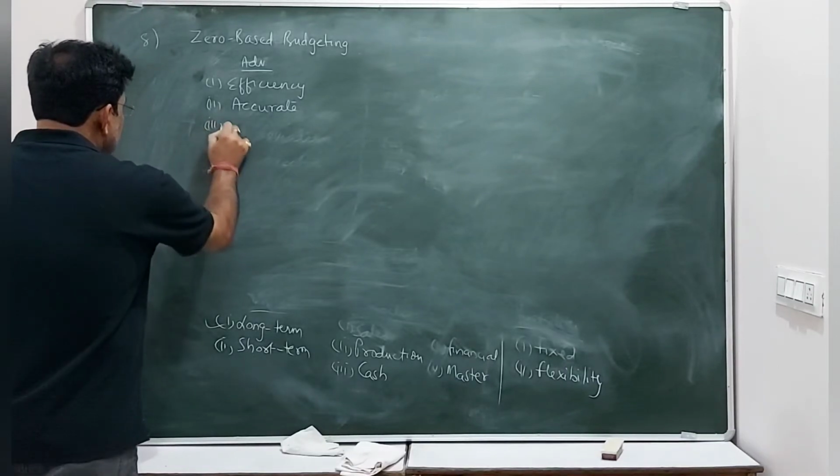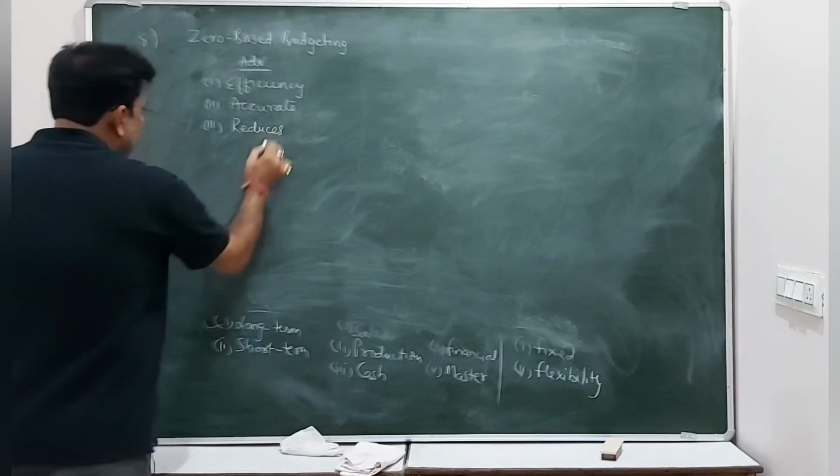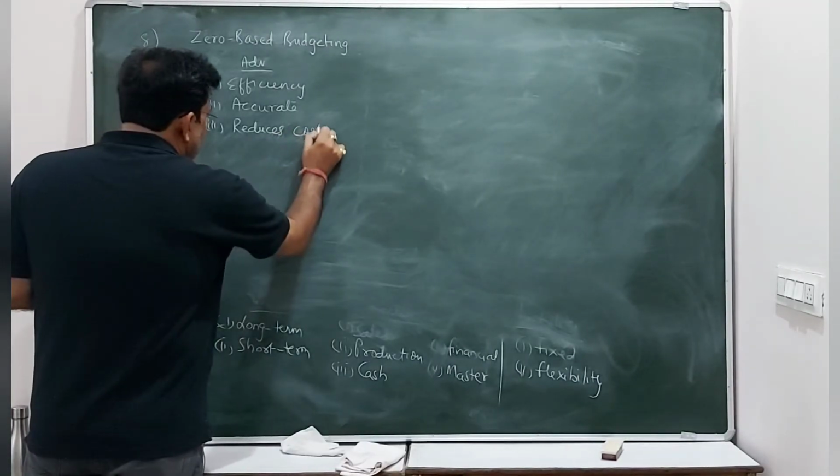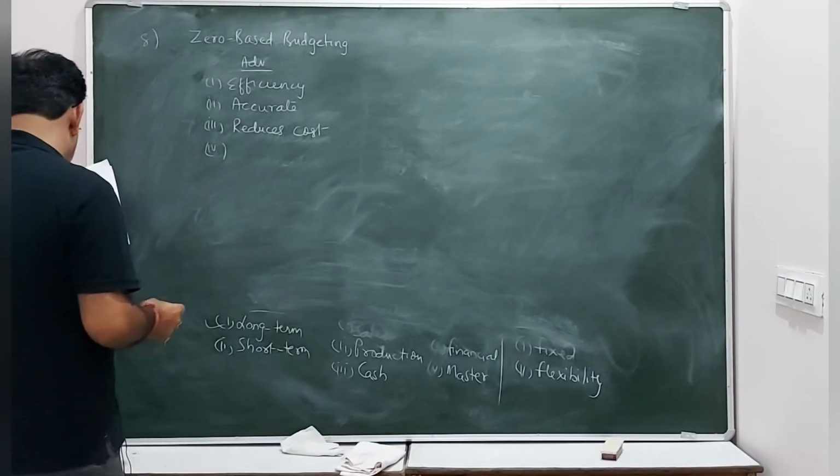And it also reduces cost because workers know better कि how to reduce the cost. तो ये एक बहुत बड़ा प्लस पॉइंट है.